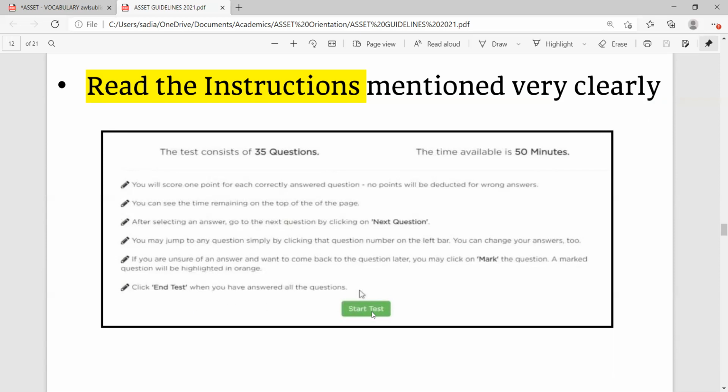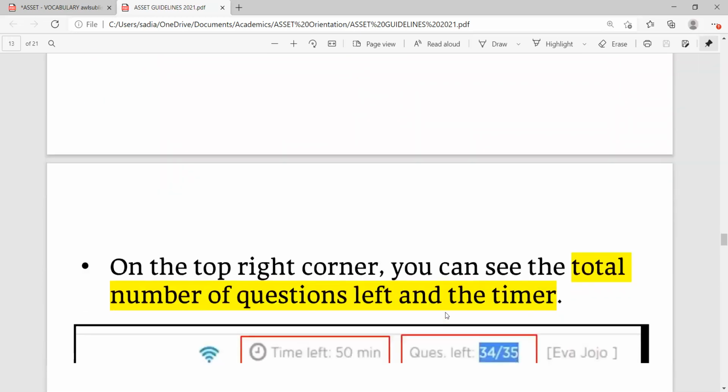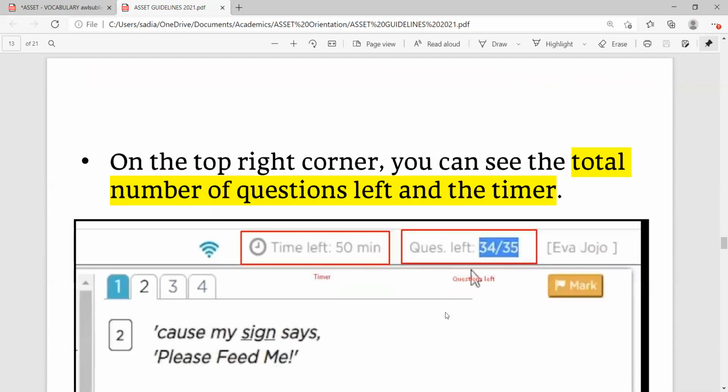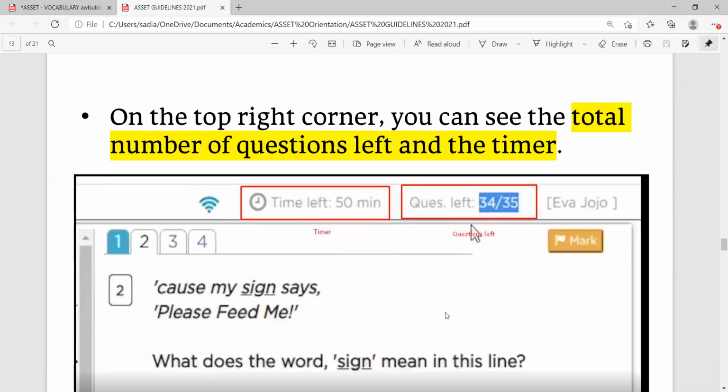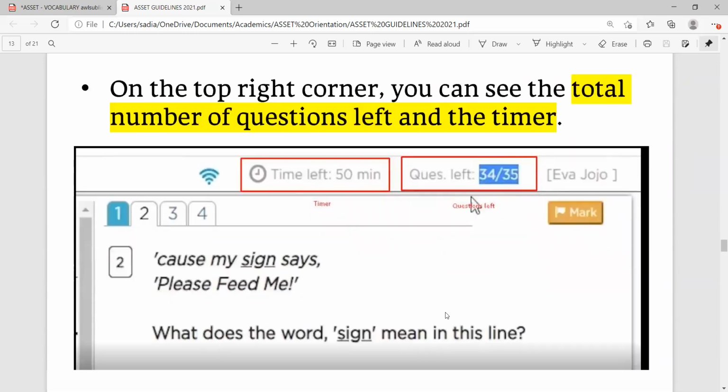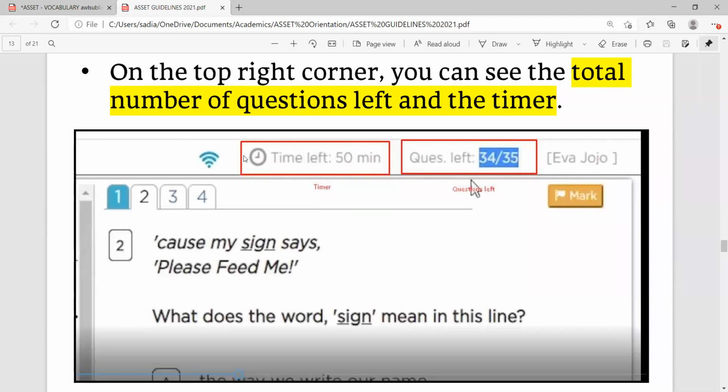Begin the test by clicking on start test. Let us proceed. On the top right corner, you can see the total number of questions left and the timer. Now you can see the time left.